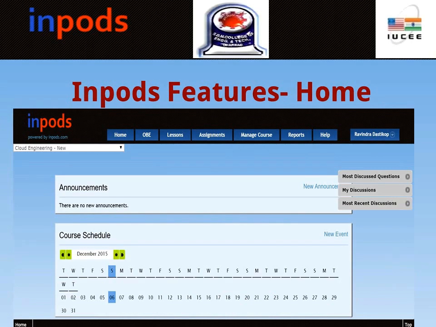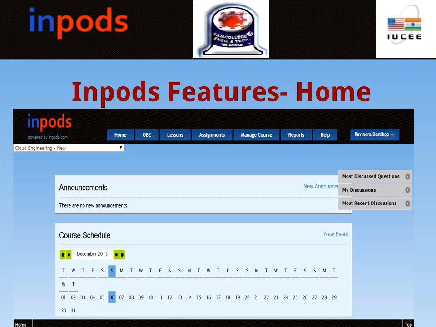When you design a course and implement it on InPots, the homepage looks like this. You can make announcements regarding the starting of the course and any other related courses. On the left side under the InPots emblem, you see the course name, and you have menus here: home, OBE, lessons, assignments, manage course, reports and help. Home is the home page.